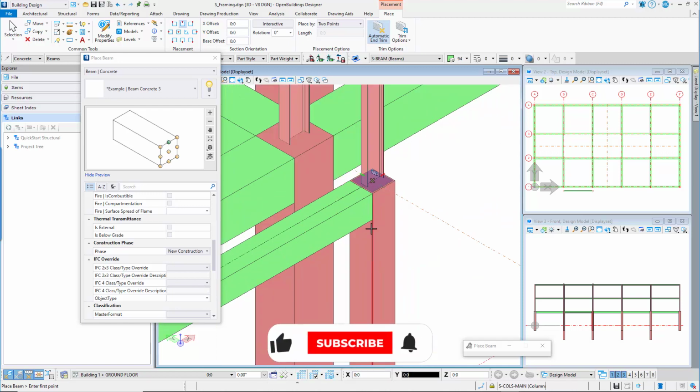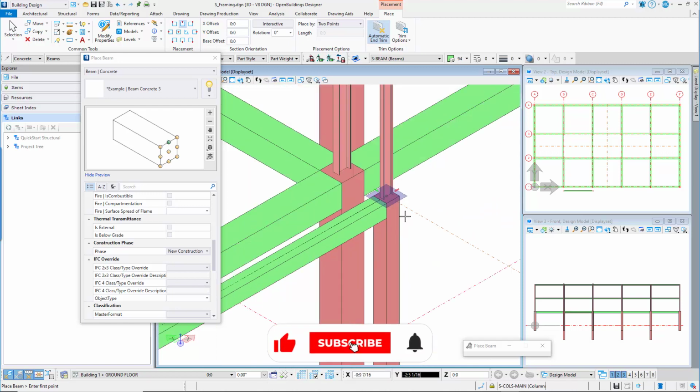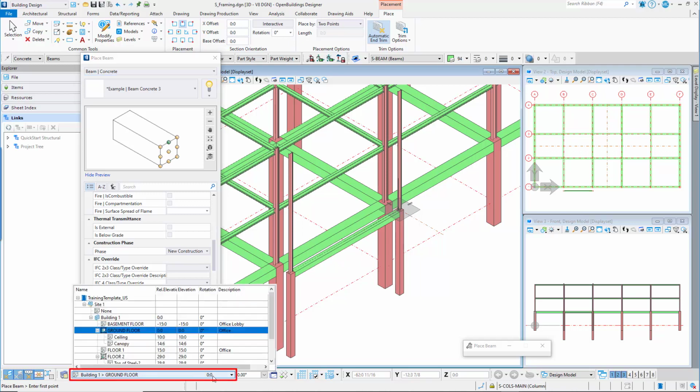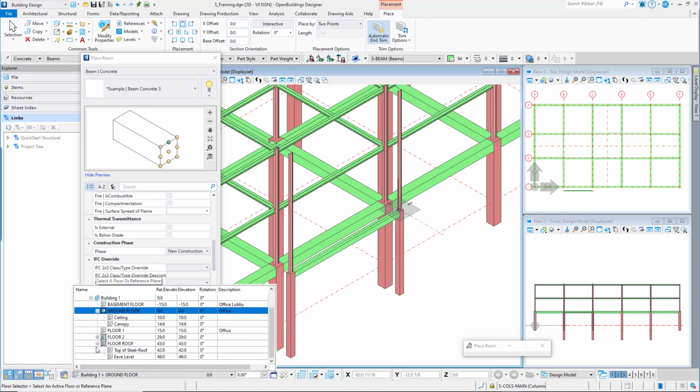You may also want to place new concrete beams framing between the entrance columns and the main building columns. To finish the entrance framing, steel beams will be added for floor 2 and the roof. So set the floor selector to floor 2, top of steel 2.